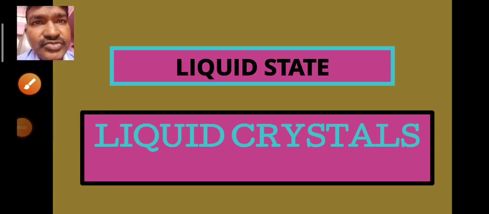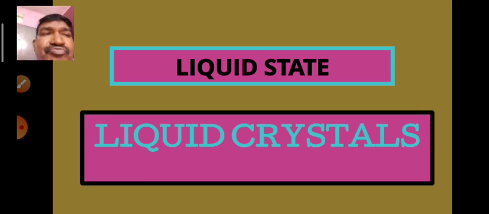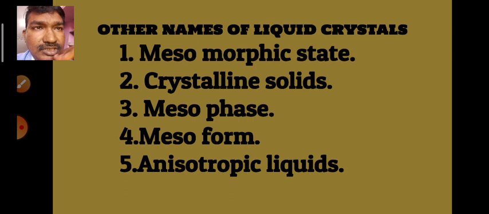Hello students, in this video we are going to learn about liquid crystals under the chapter liquid state. Okay, then liquid crystals. Liquid crystals also have some other names. Here some of them are written. First one of them is the mesomorphic state.